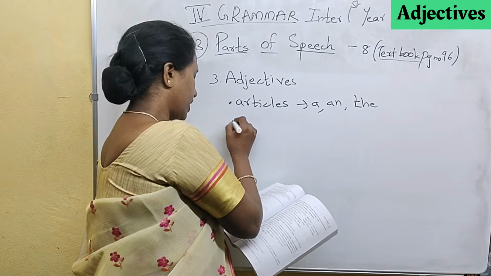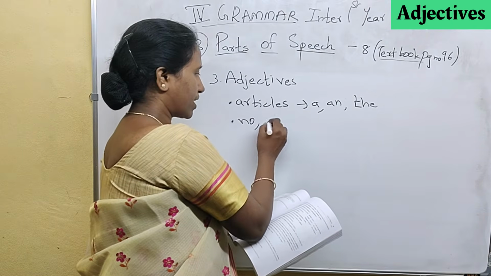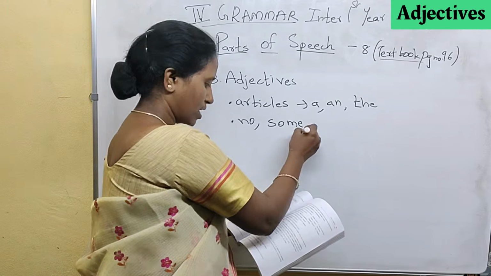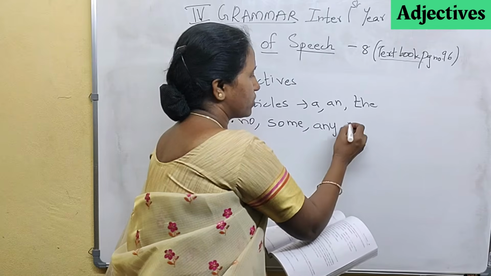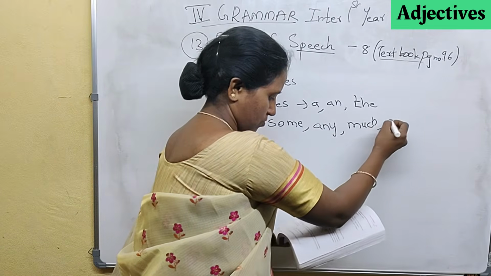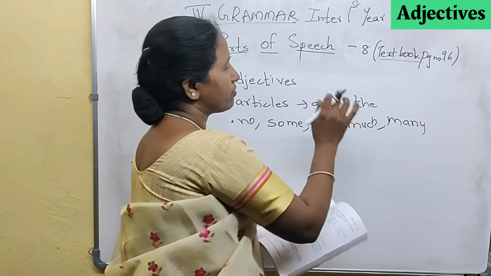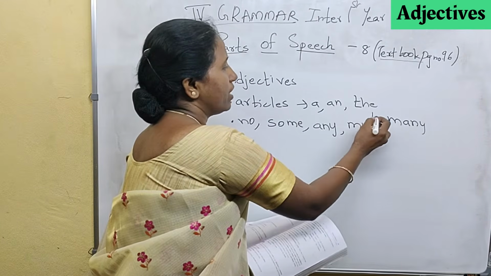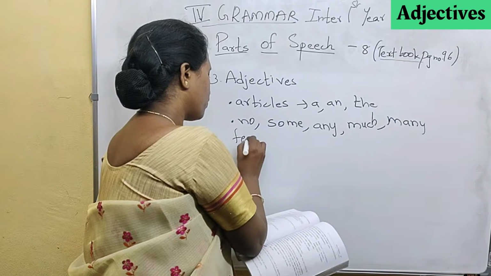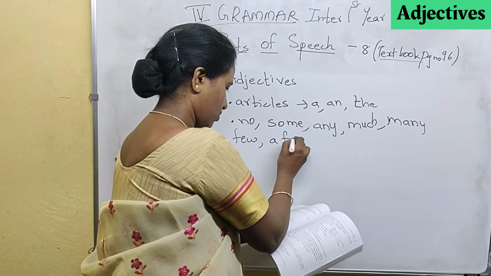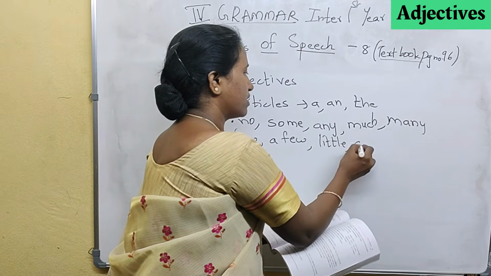Secondly, there are some other words used like articles: no, some, any, much, many. These you have to learn by heart. As soon as you see these words, immediately you should write that they are adjectives. Many, few, a few, little, a little.